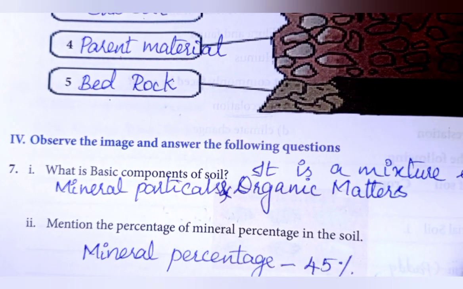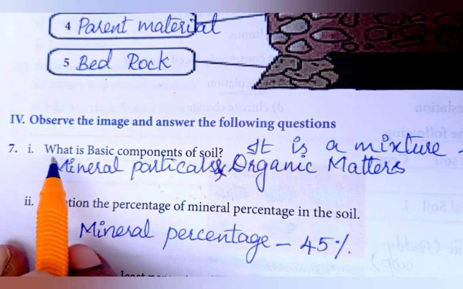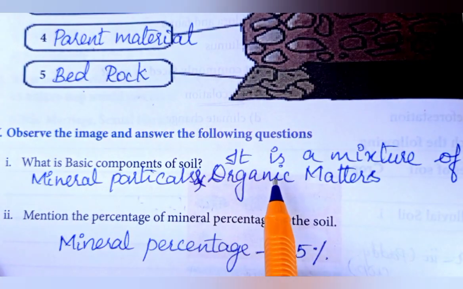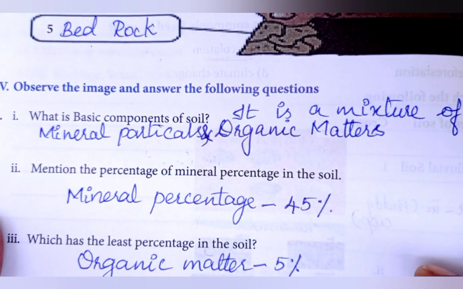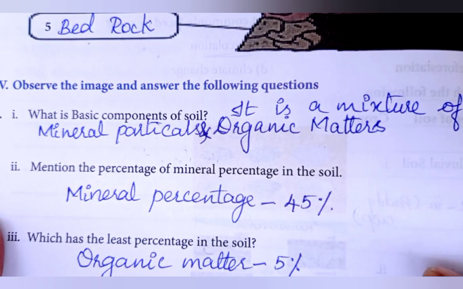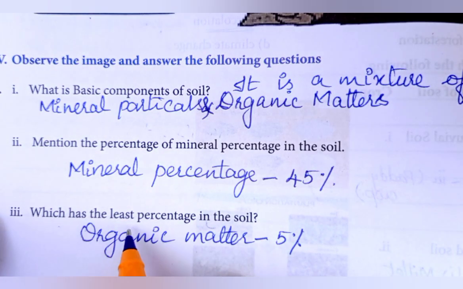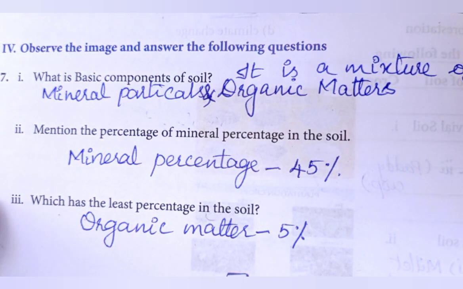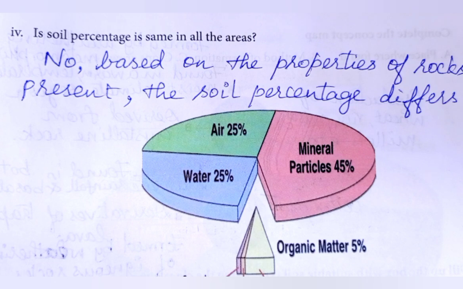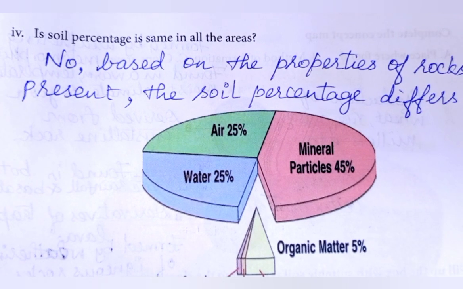Fourth Roman, observe the image and answer the following questions. Seventh question, in that first question, what is basic component of soil? It is a mixture of many mineral particles and organic matters. Second question, mention the percentage of mineral in the soil. Mineral percentage is 45%. Third one, which has the least percentage in the soil? Organic matter is 5% and that is the least in the soil. Fourth question, is the soil percentage same in all the areas? No, based on the properties of rocks present, the soil percentage differs.